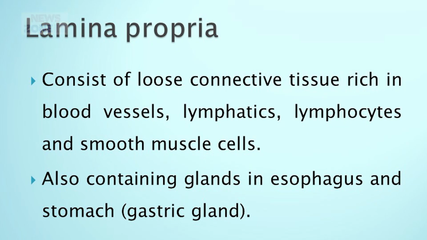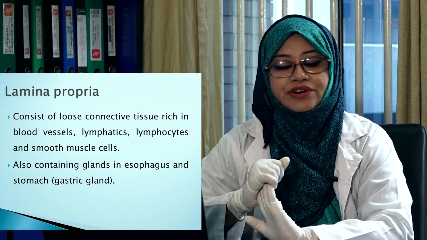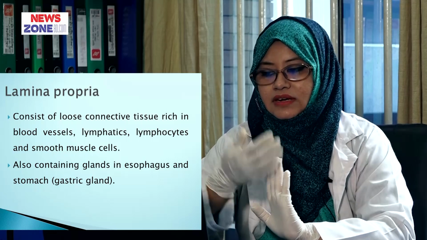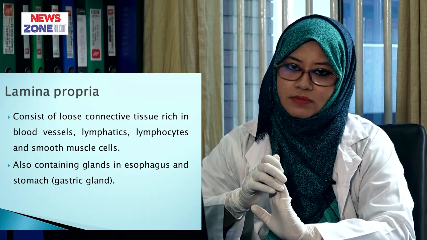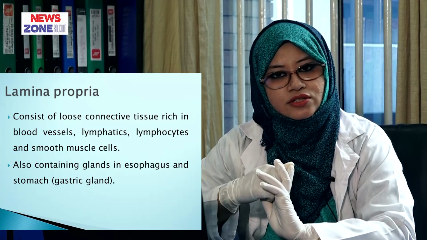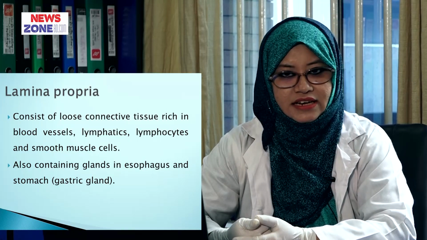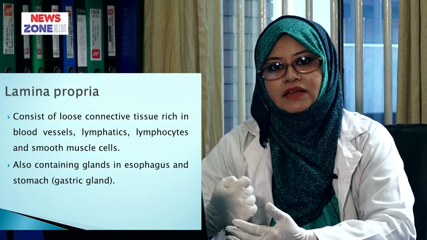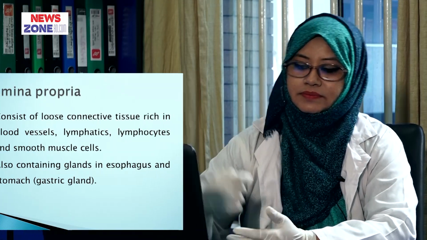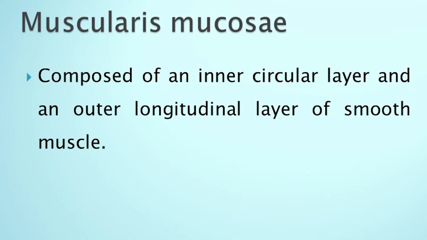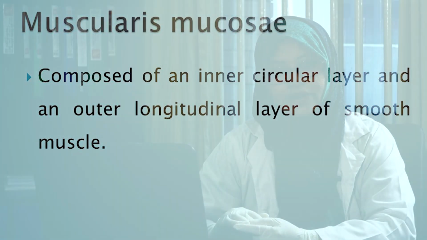Now lamina propria. Lamina propria lies just outer to the epithelial lining and it consists of connective tissue rich in blood vessels, lymphatics, lymphocytes and smooth muscle cells. It may also contain glands, in the esophagus known as esophageal cardiac glands and in the stomach known as gastric glands. Now muscularis mucosa. Muscularis mucosa is composed of outer longitudinal layer and inner circular layer of smooth muscle.